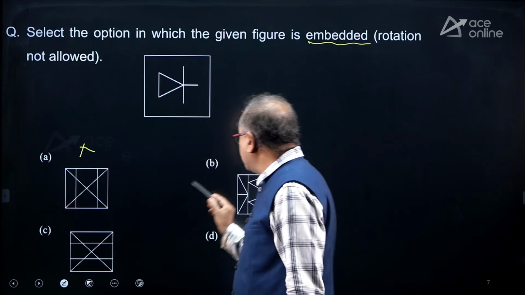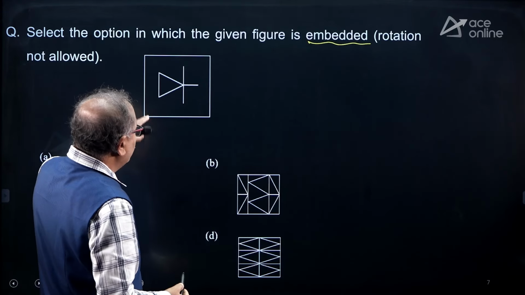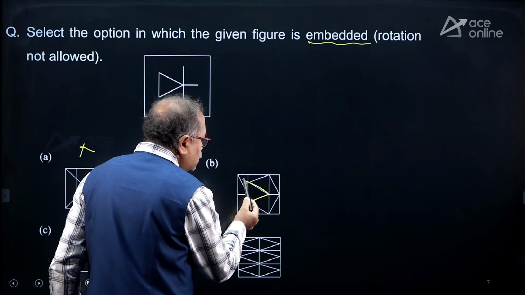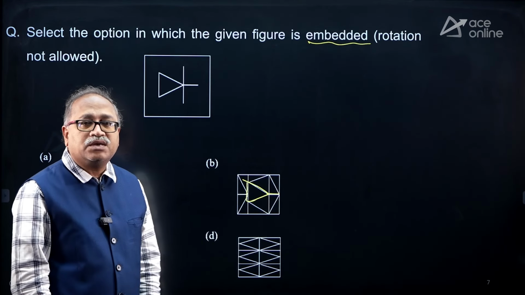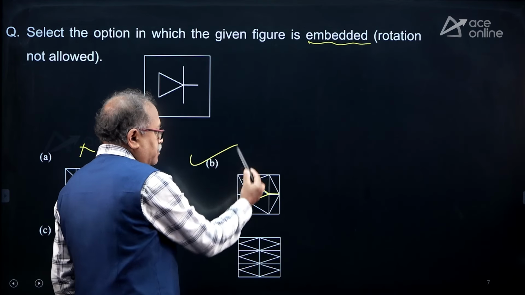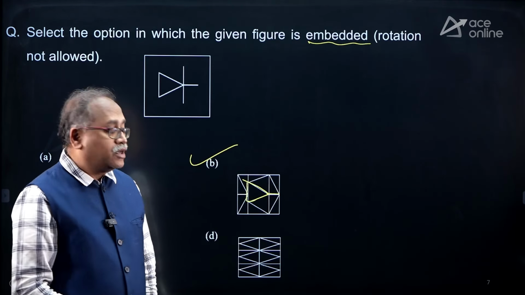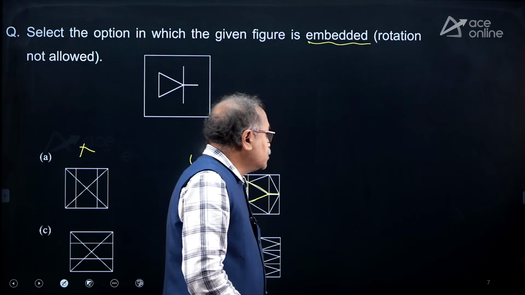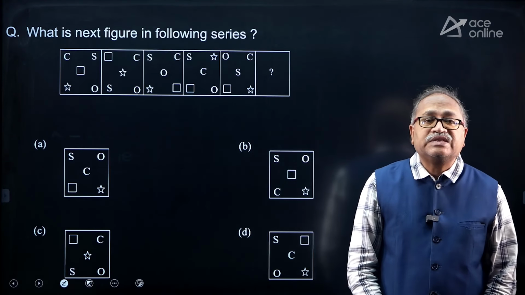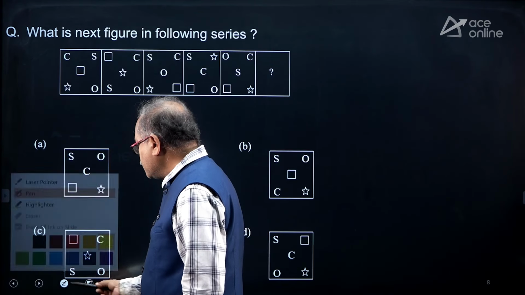Now, coming to the next one, can it be option B? So, let's try to look at this. Is this triangle getting formed? I notice that here the triangle is getting formed and one stroke is there. Therefore, option B is your answer. Nothing much to explain on this particular question. So, I am moving on to the next question over here. And the next question on your board is this. Okay. Nonverbal series. Fine. So, you have to find it out.